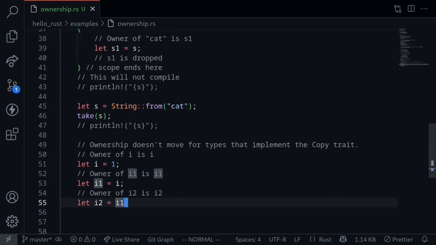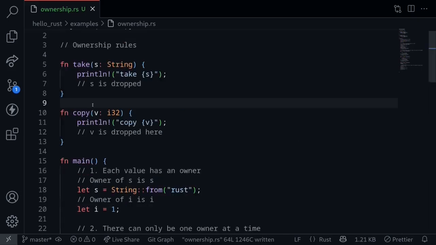In the case for strings that don't implement the copy trait, when we pass the string into the function take, the function take took ownership of the string s, so afterwards we couldn't print it inside the main function. However, for data types that implement the copy trait, we can pass the data into the function without worrying about ownership, and then use it inside the main function again. For example, let's say that I have a function called copy which takes in an i32 as input and then prints out this value. This value is dropped at the end of the function.